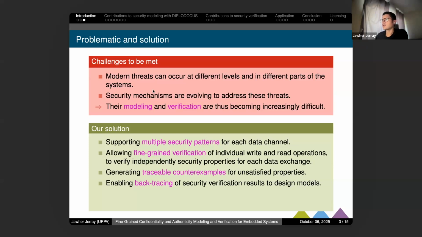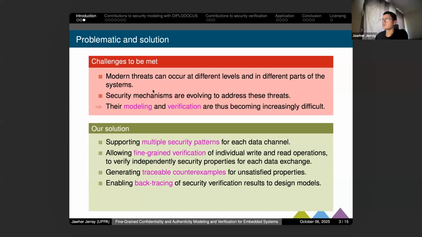Also, we add a possibility to verify each read and write channel operation. In this case, for each message exchanged using these channels, we can verify if this exchange of data satisfies some security properties.